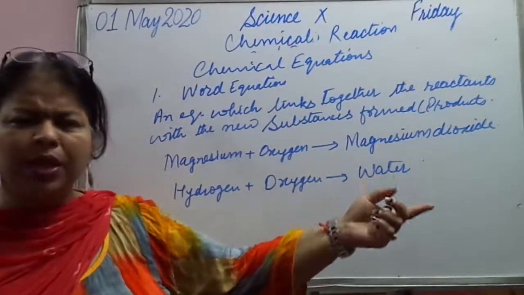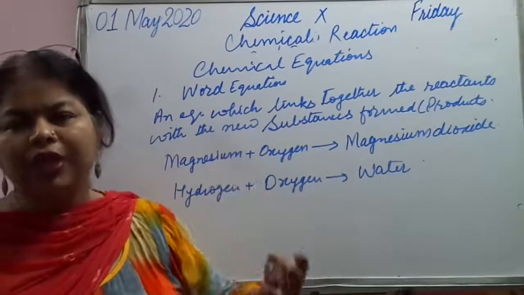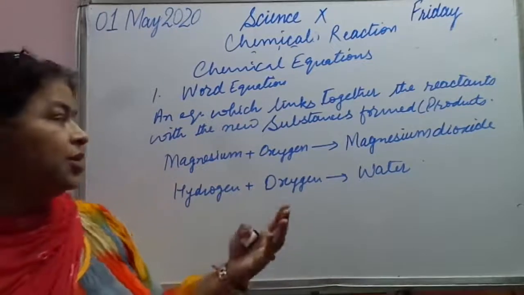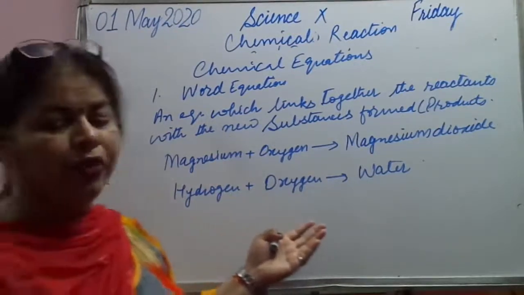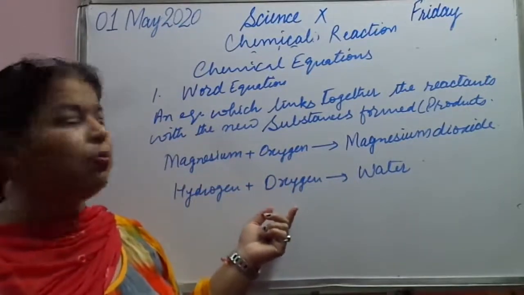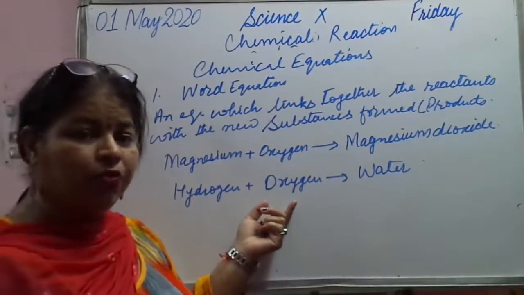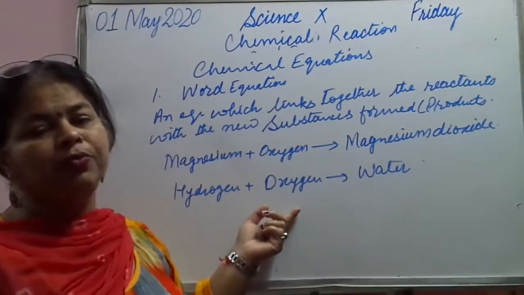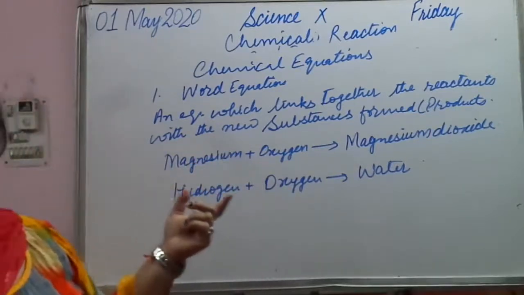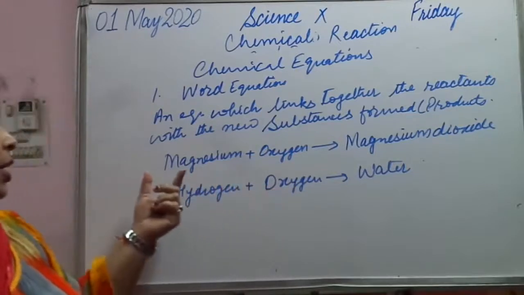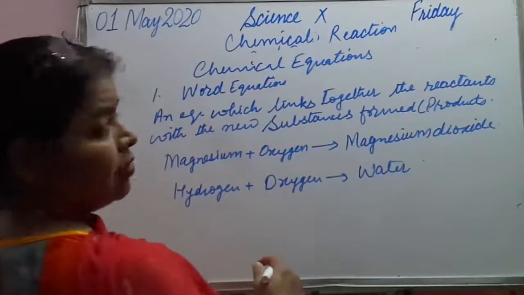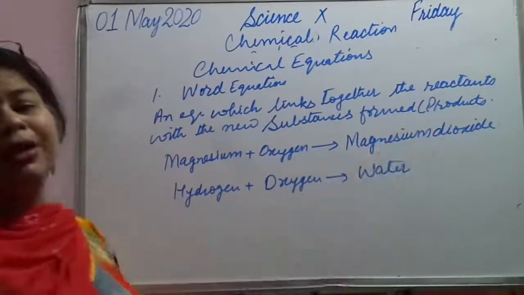Some more can be there, like zinc plus hydrochloric acid gives zinc chloride plus hydrogen. Such reactions, which are expressed in the form of words instead of symbols, are known as word equations. In a word equation, the reactants are written on the left hand side, and the products on the right hand side.